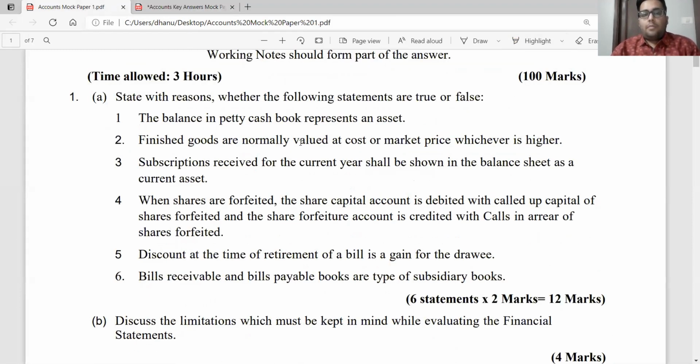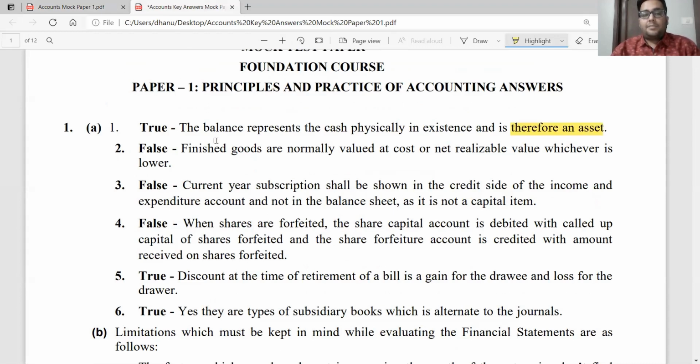Finished goods are normally valued at cost or market price, whichever is higher. Now, this statement is false. Why? Because as per accounting standard 2, finished goods are normally valued at cost or net realizable value, whichever is lower. It is not valued at cost or market price, whichever is higher, but it is valued at cost or net realizable value, whichever is lower.